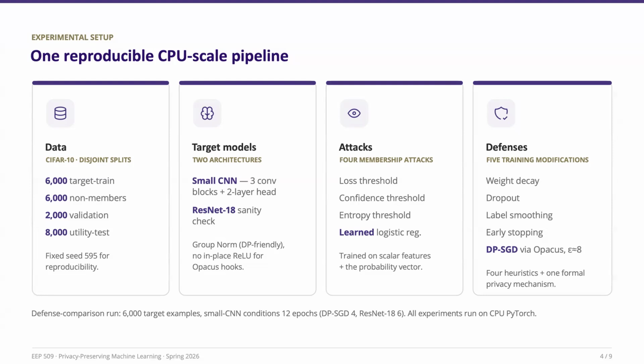On the defense side, we compared several common regularization techniques, including weight decay, dropout, label smoothing, and early stopping, as well as DP-SGD, which provides formal differential privacy guarantees. Finally, all experiments were run in the same CPU environment. So our goal was to study relative privacy trends rather than achieve state-of-the-art classification accuracy.